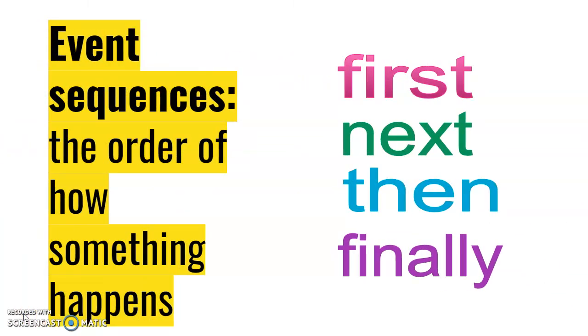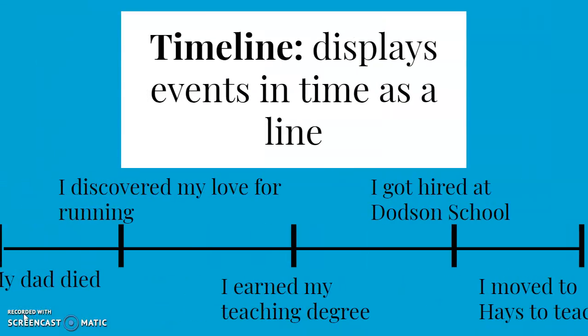Let me tell you. There are things called event sequences. So there are event patterns, there are event orders. In your story, you're going to be talking about what happens first. Then you're going to be talking about what happens next. And finally, you're going to end with the last event. That's how you're going to structure your narratives. But before we get to that, you're going to be doing something called a timeline.